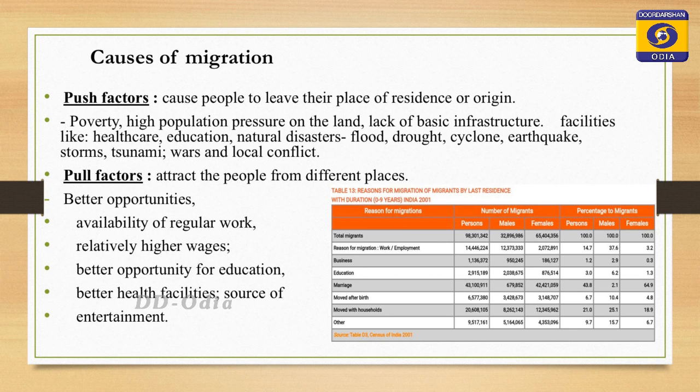Now, what are the push factors which lead to migration? Poverty, high population pressure on the land, lack of basic infrastructure facilities like healthcare and education, natural disasters like flood, drought, cyclone, earthquake, storm, tsunami, war and local conflict, and also most of the time government policies and government decisions are the push factors which push someone to migrate from one place to another.